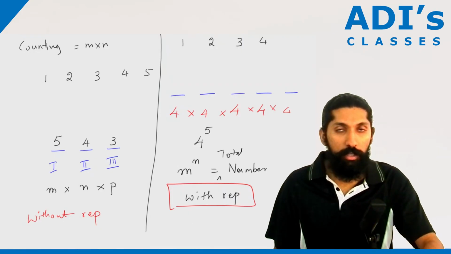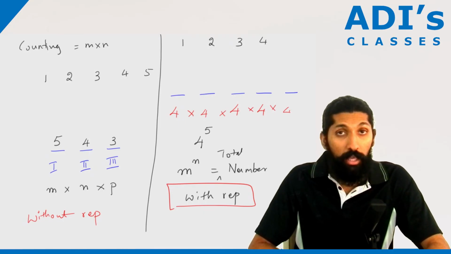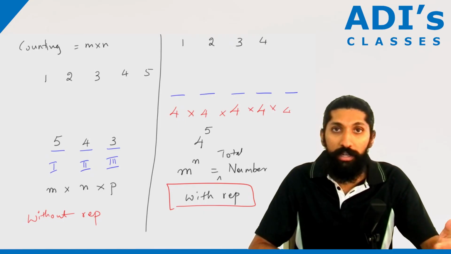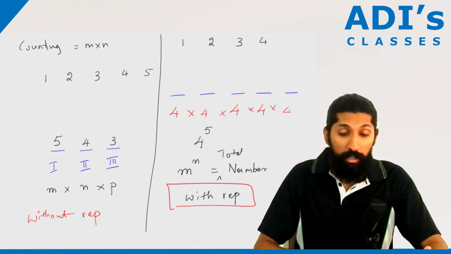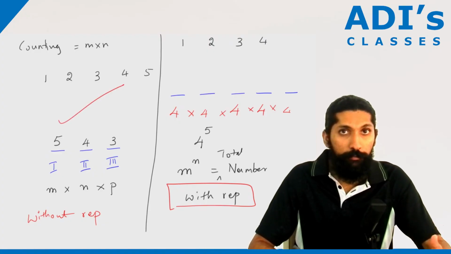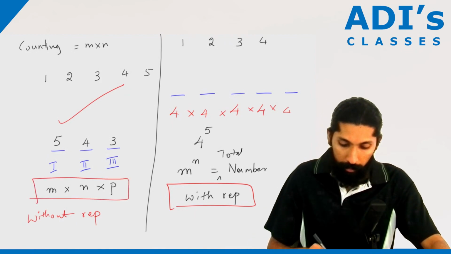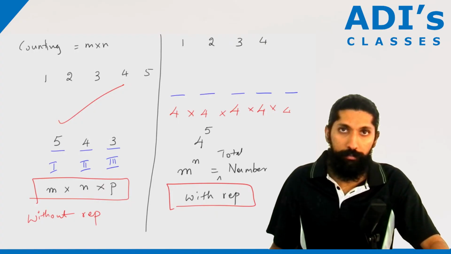Understood? There are two things you have to understand in permutation and combination. First, if the quantities are decreasing, like in that race example, where the number of people decreases every time, you just do m into n into p without any issue.